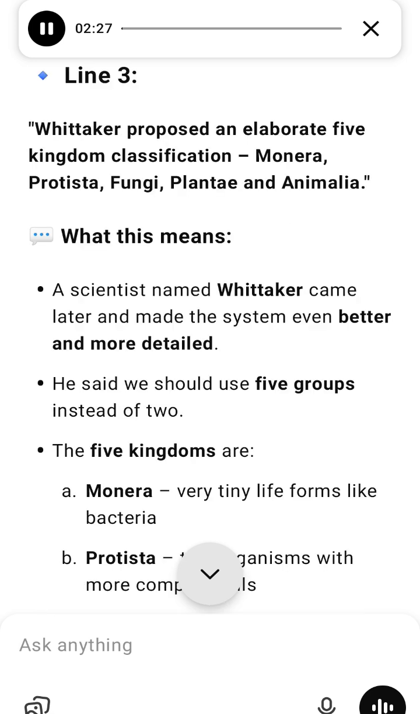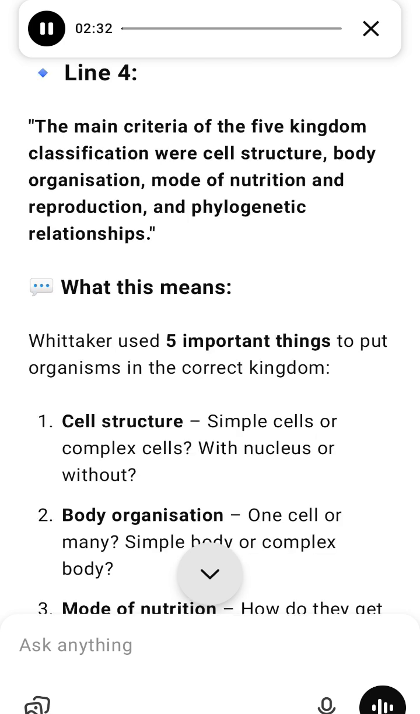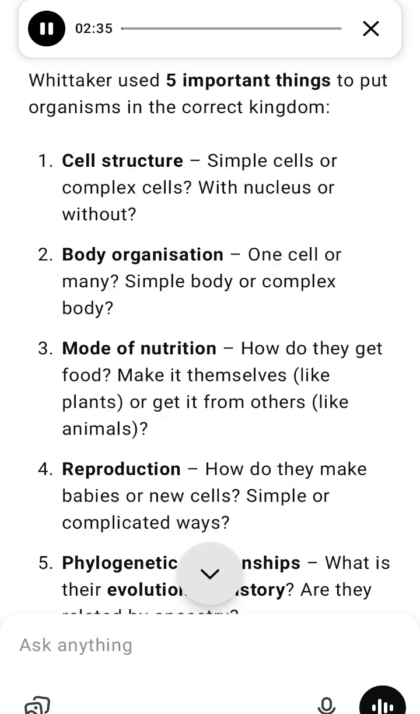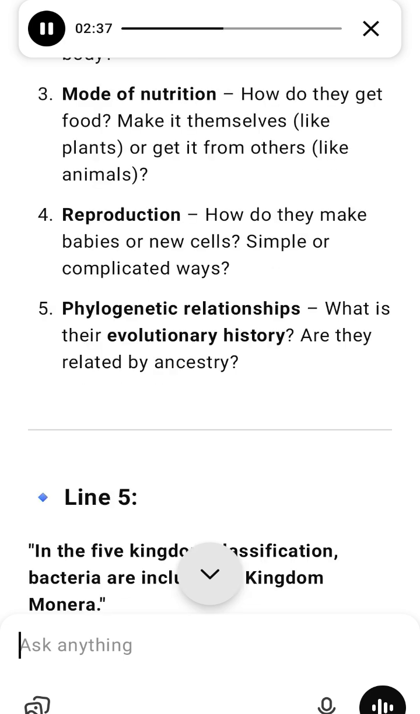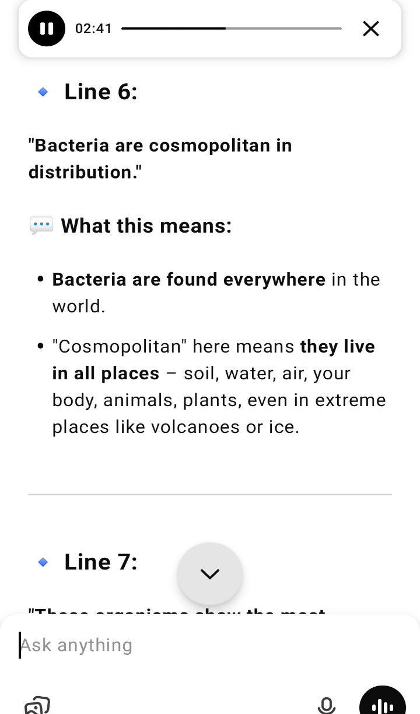5. How Whittaker classified organisms. Whittaker used 5 main criteria to group organisms in kingdoms. 1. Cell structure, simple cell, prokaryote, or complex cell, eukaryote. 2. Body type, single-celled or many-celled. 3. Nutrition, do they make food, autotrophs, or eat others, heterotrophs? 4. Reproduction, how do they create new organisms, asexually or sexually? 5. Evolutionary history, how are they related to other organisms? Now, let's go deep into each kingdom.